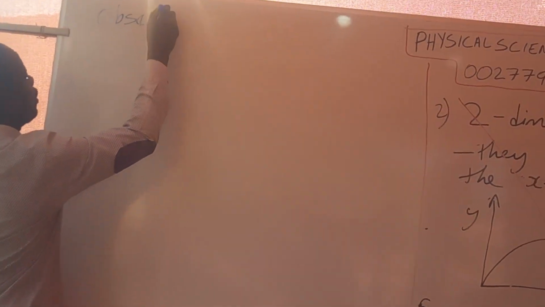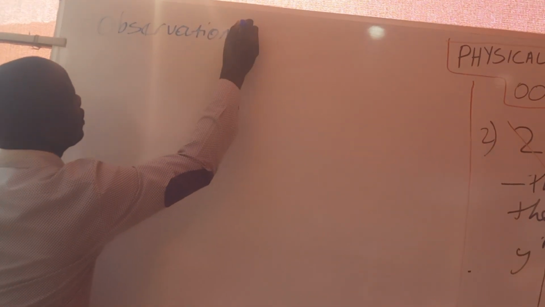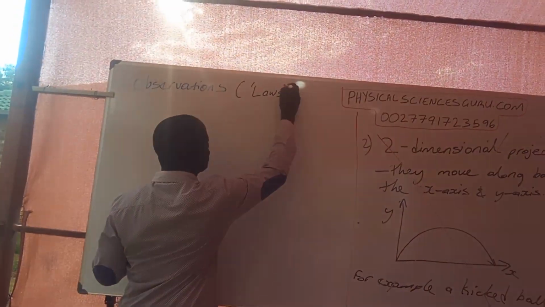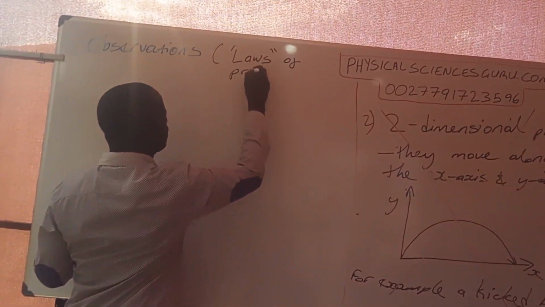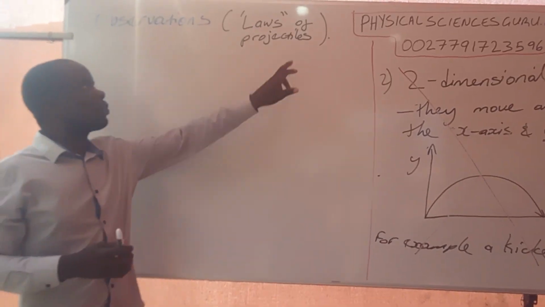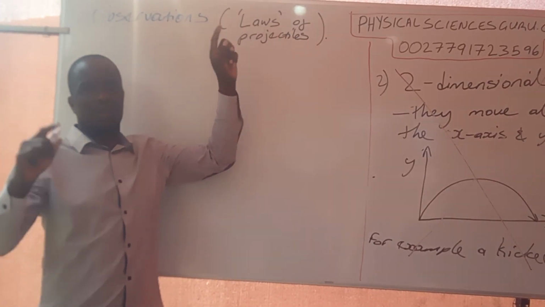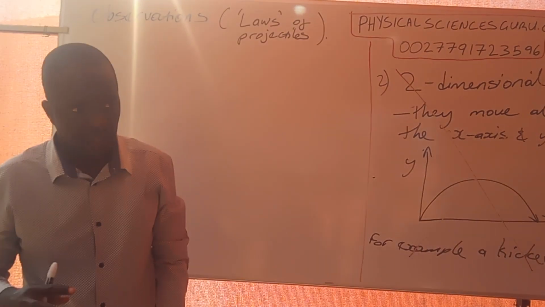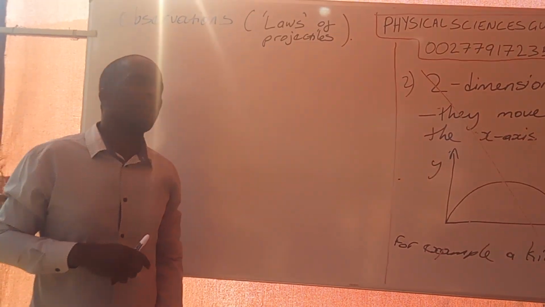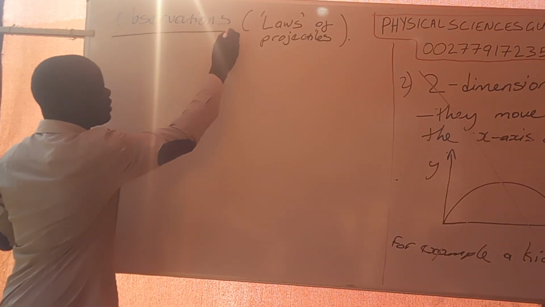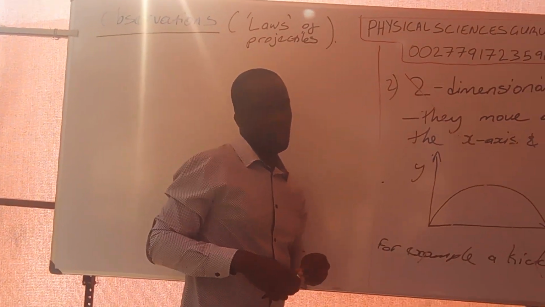Observations, in brackets, I call them laws. Laws of projectiles. The reason why I call them laws, please take note that my laws is in quotes there, right? Because in reality, they are not laws, but I'm just calling them laws for emphasis to show how important they are and how useful they are in solving our projectiles.